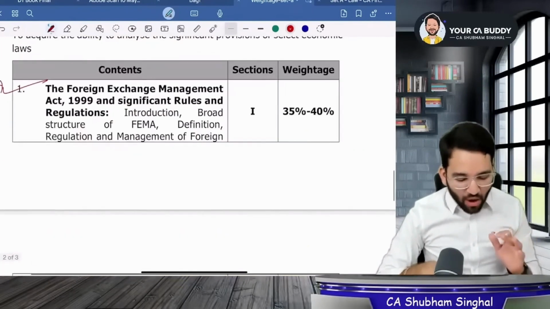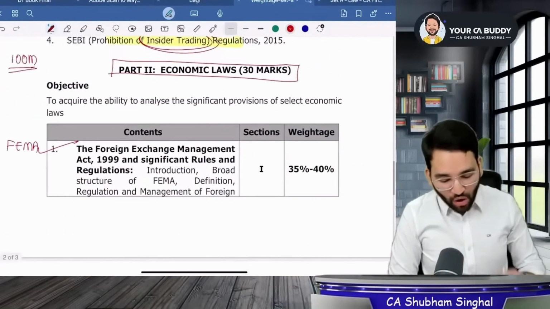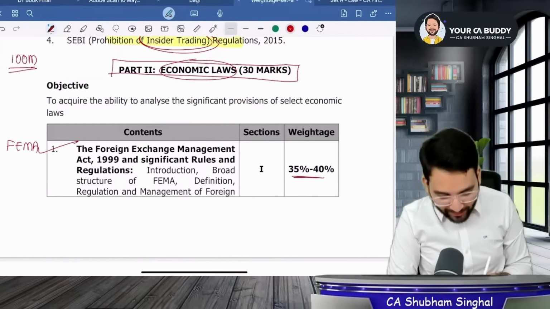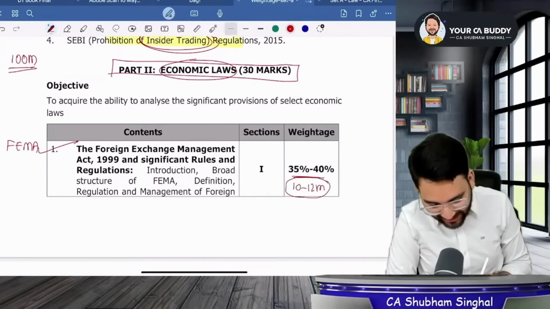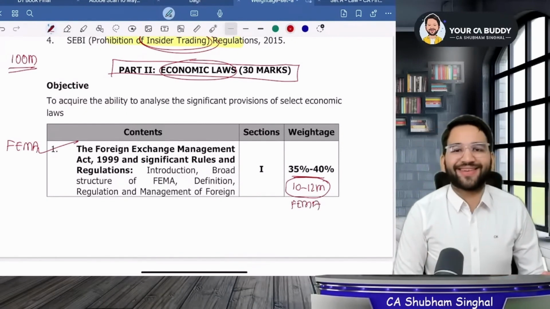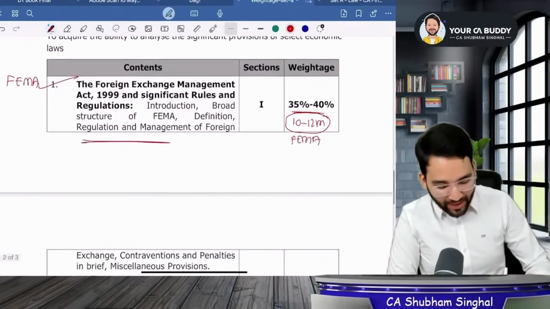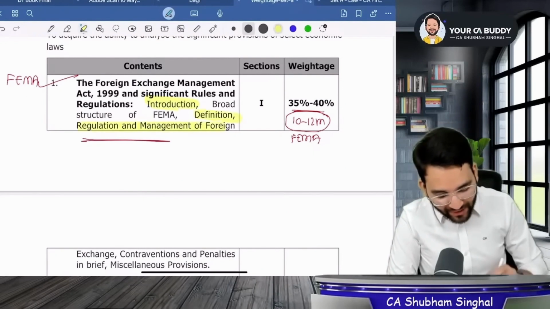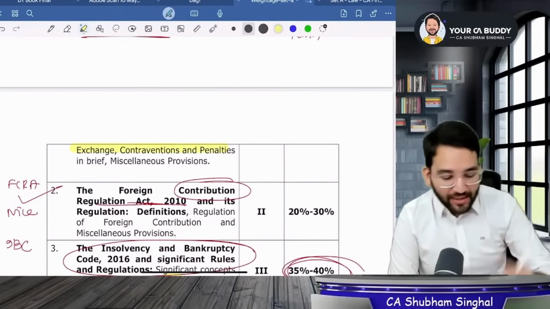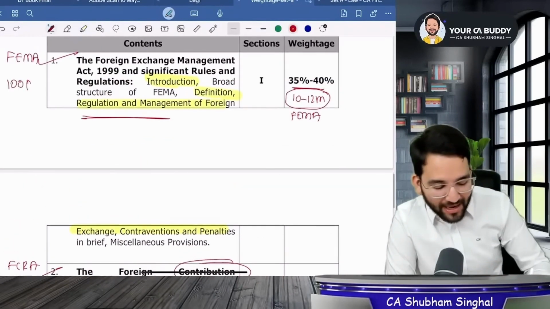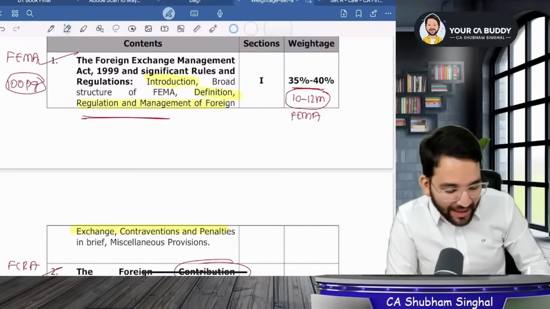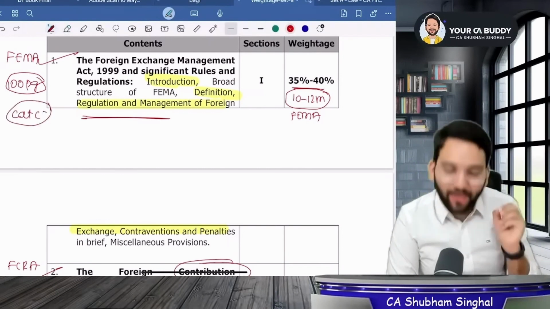We will complete the SEBI Act, and now let's look at economic law. What you are asked in economic laws comes to 35 to 40% out of 30 marks. That means FEMA alone has a weightage of almost 10 to 12 marks, right? Yes students, FEMA is back again in the syllabus. They have made it so big. Look, it was fine till introduction and till definitions. And then they put in the latest regulations where they imposed penalties and they made it a 100-page chapter, didn't they? I understood it will go into your category C minus.